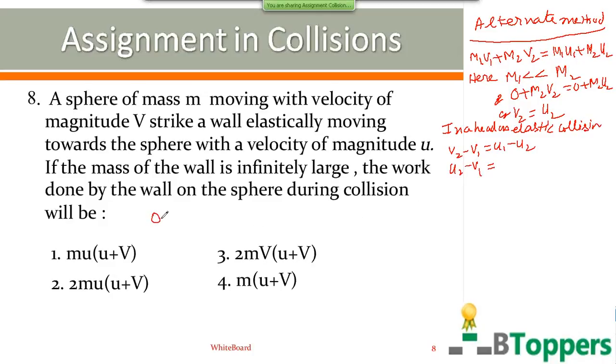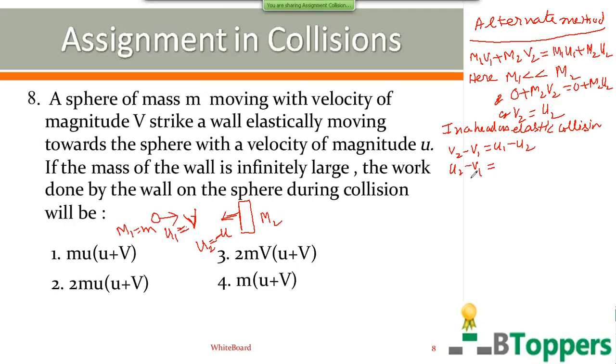Here the sphere is moving in one direction with velocity of magnitude v. The wall is moving in the opposite direction with velocity of magnitude u. So if you give a positive sign for the velocity of the sphere, you have to give a negative sign for the initial velocity of the wall. So u2 we take as minus u, u1 equal to v.